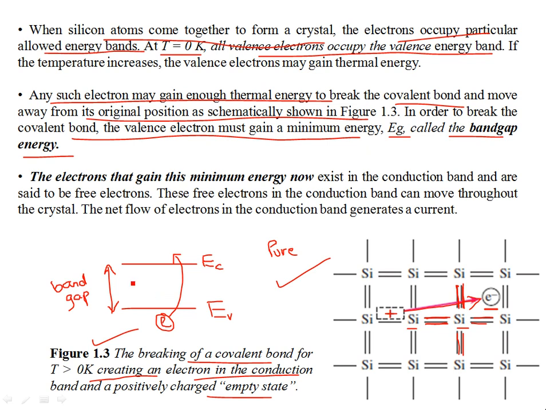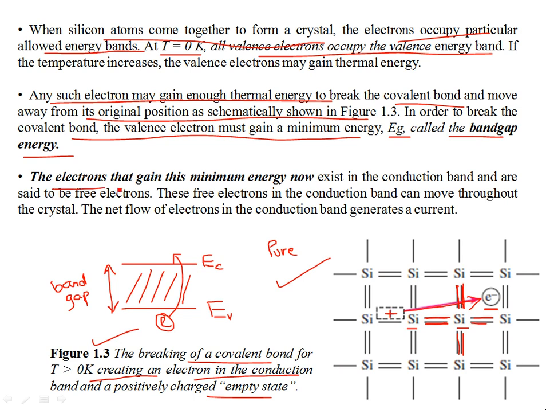But it cannot stay within this band. This is the forbidden band, and it cannot conduct in a forbidden band. It has to get some thermal energy, break free from the covalent bond, get to the conduction band, and then it is free in the crystal to conduct electric current.